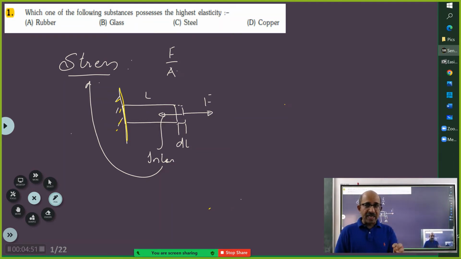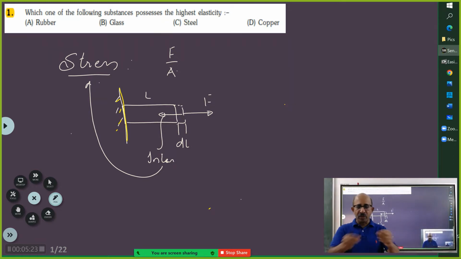Now, coming to the concept of elasticity. A body which can develop a lot of stress forces has got more capacity to oppose the deformation. Yet it is elastic. That is important. That means now if you apply large deforming force, it will deform. And if you remove the deforming forces, it will again come back to its original shape, or at least try to come back to its original shape. But it needs a lot compared to other things.